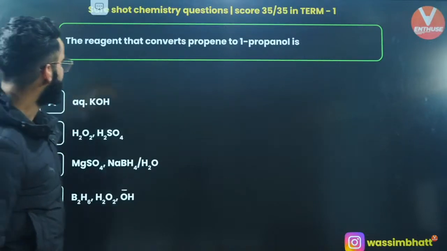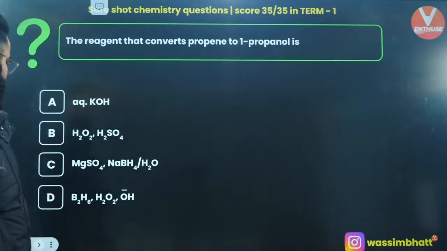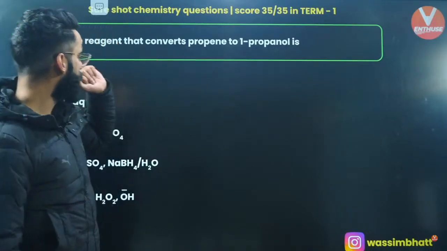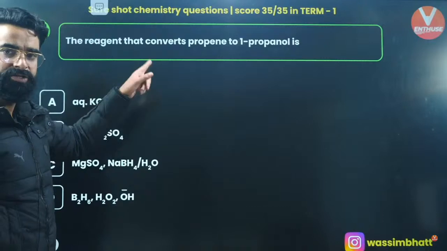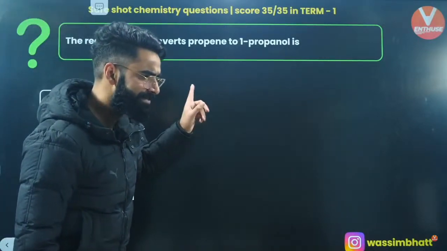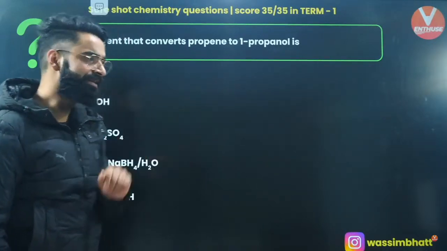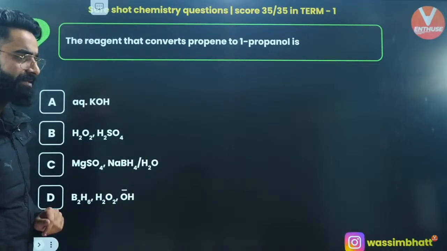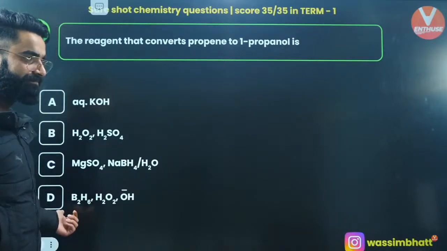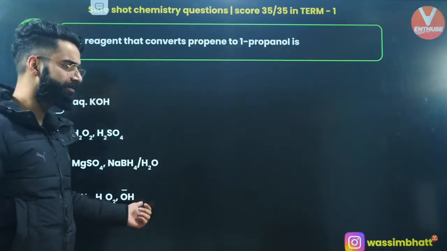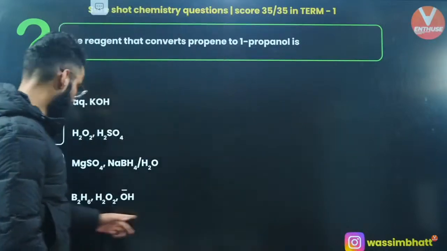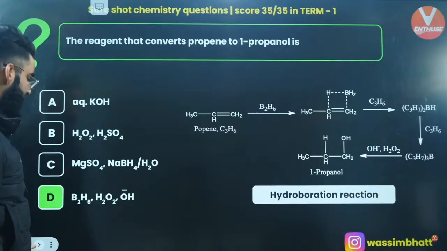Okay, the reagent that converts propene to 1 propanol. Alkene to alcohol, that too 1 degree alcohol, right? So what kind of reaction is this? People, do you remember this is the hydroboration reaction? And in the hydroboration reaction, what is the reagent which we use? Isn't it option D, B2H6, H2O2, OH negative? Yes, Ritvik, it's the hydroboration reaction, and over here option D is going to be the reagent.